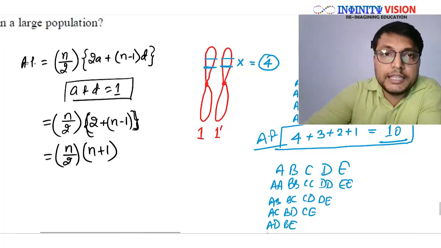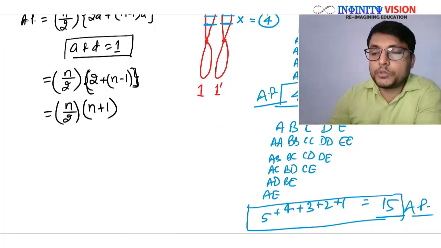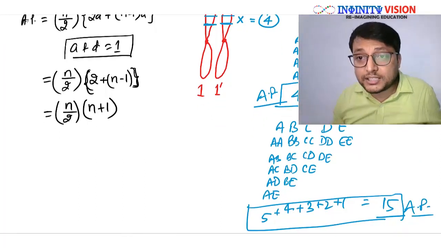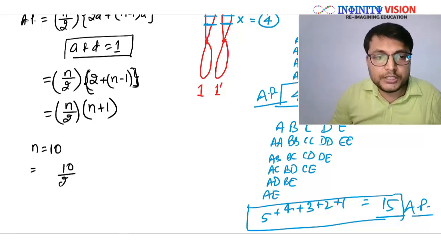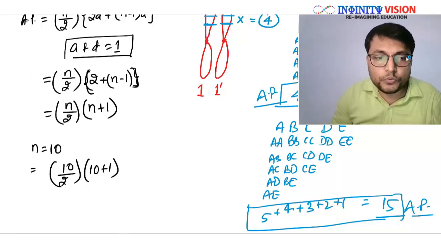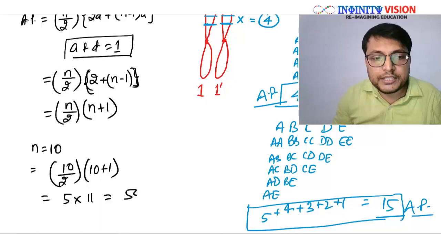Okay, so in such a question, if the question says there are 10 genes at that locus, how will you calculate? Put the value of n to be 10. What will be your answer? 10 by 2 into 10 plus 1, that is 5 multiplied by 11, that is 55.